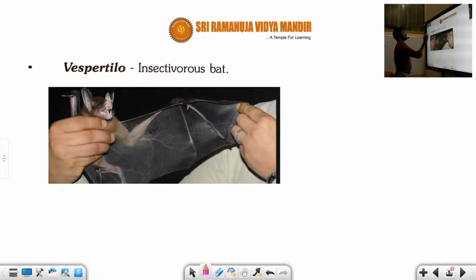Next is Vespertilio, another type of bat. It is known as the insectivorous bat. Now you can see, students, this represents the forelimbs and this part represents the hind limbs.